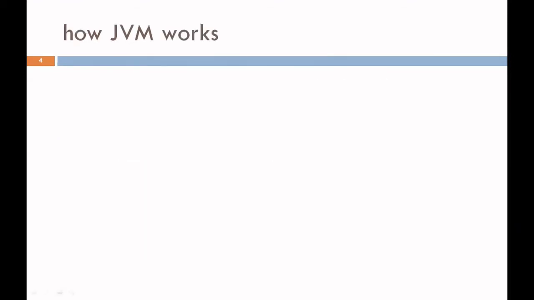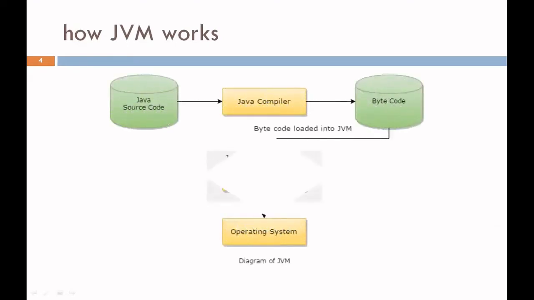Now, we will see how JVM works in Java. Normally, JVM works in three phases in Java. The first phase, it reads the bytecode. Second phase, it verifies the bytecode. And the last phase, that is the third phase, it links the code with the library.